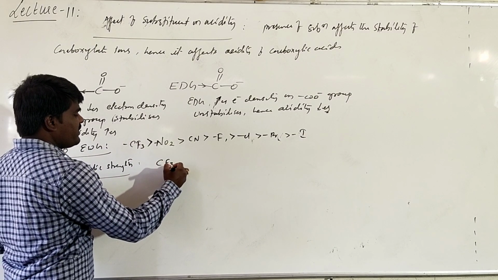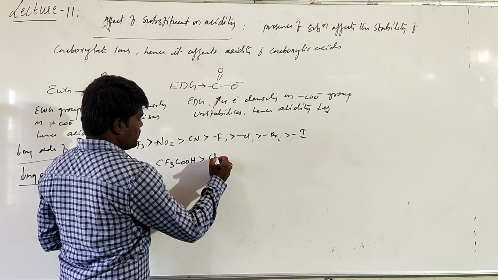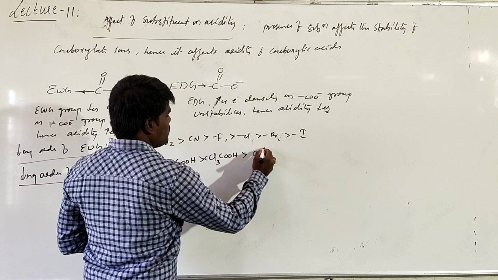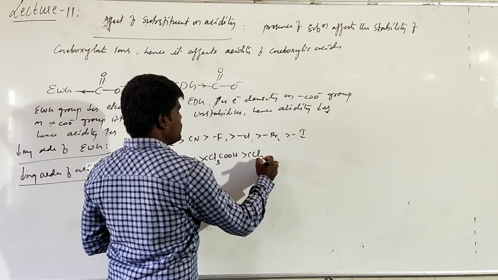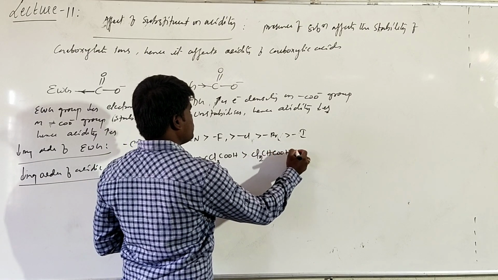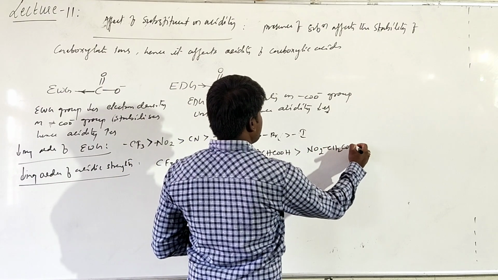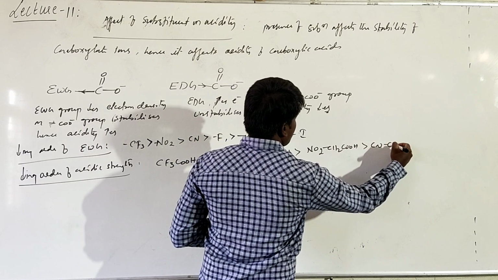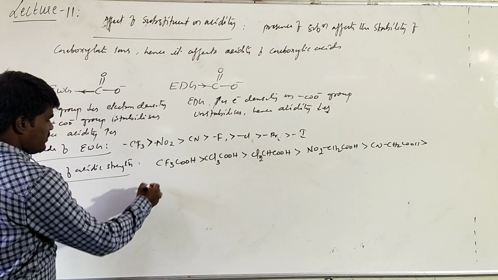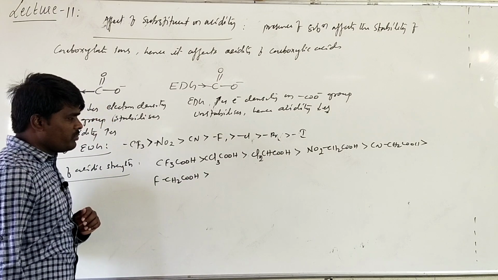Trifluoroacetic acid is found to be the strongest acid, followed by trichloroacetic acid, followed by dichloroacetic acid, followed by nitroacetic acid, followed by cyanoacetic acid, followed by fluoroacetic acid.